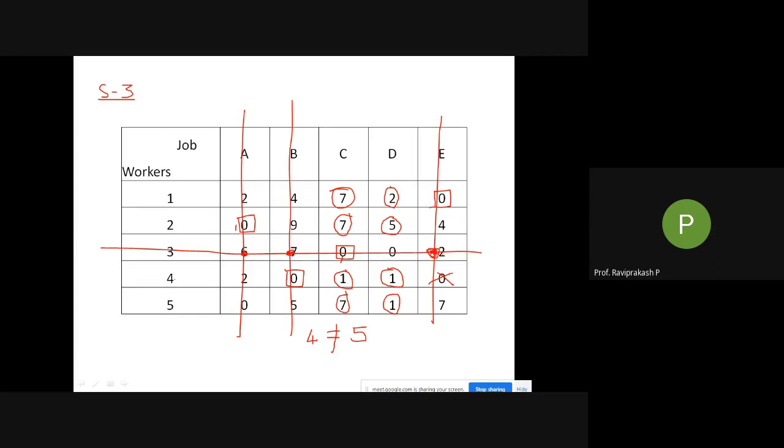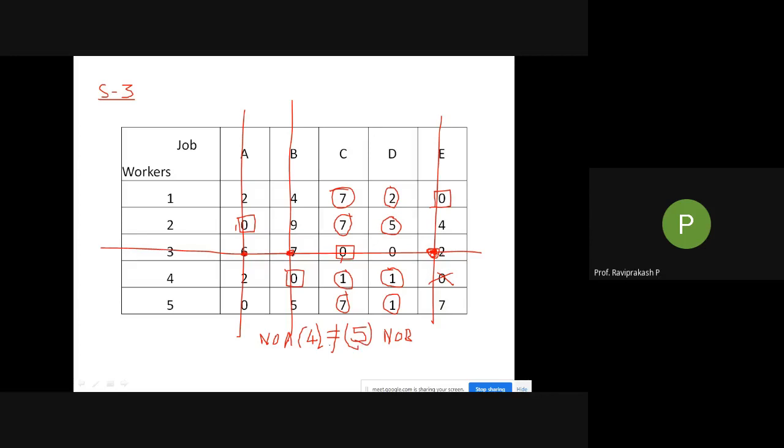Coming to the fourth one, there were two zeros, but one zero is already cancelled. So I'll mark this zero and cross off this B column. Then coming to the fifth one, I'll check, there are no other zeros left. Now I'll check the number of assignments, NOA. The number of assignments is 4. Is it equal to the number of rows, NOR? No, it is not equal.